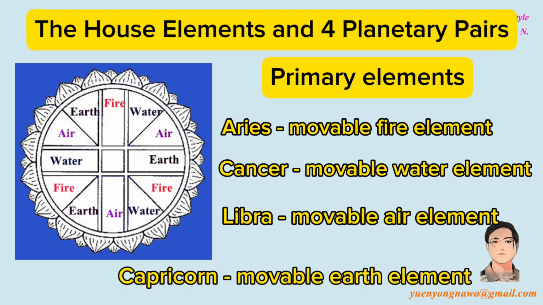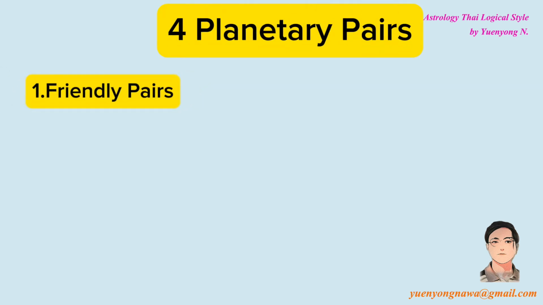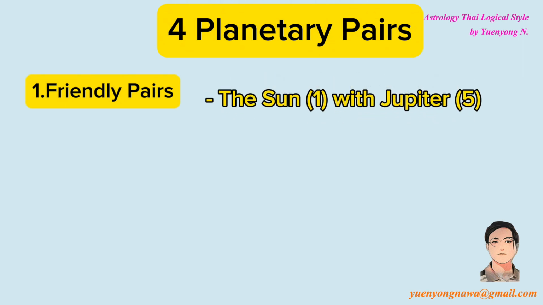When planets of the same element are related to each other, they will get along very well since they originate from the same element. Planets that have different elements may enhance, disrupt, or be neutral to each other. 4 planetary pairs. 1. Friendly pairs. The Sun, 1, is the friendly pair with Jupiter, 5.